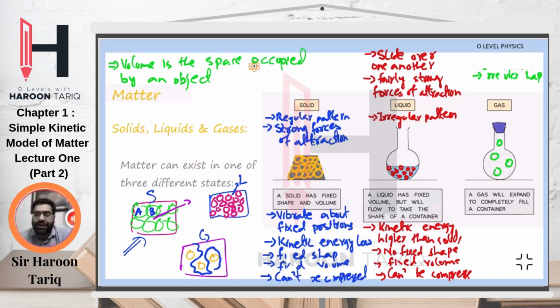Irregular shape or irregular pattern, you can say. Because these particles are so far from each other, forces of attraction must be minimal, right? Forces of attraction are stronger when they are close to each other. Here they are far away from each other. So we can say forces of attraction are weak. They have weak forces of attraction.